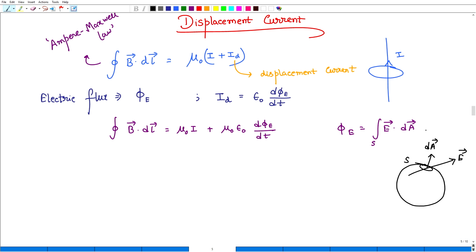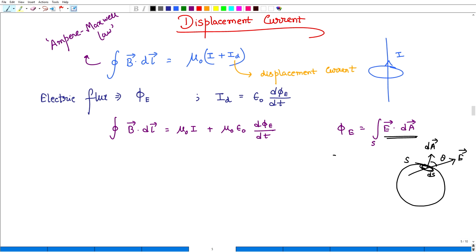Then E dot dA is the dot product between that E vector and the dA vector, and if we integrate over all the surface, this is only the dS part. If we integrate over all surface, then we obtain the total electrical flux. This is actually the surface integral. In the surface integral, this is for dS. It is clear that E dot dA is the electrical flux. Now, if we integrate over all surface, then we obtain the total flux.